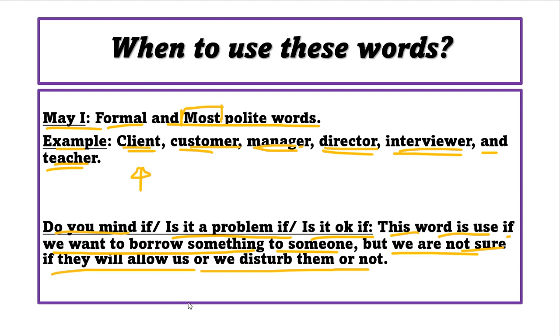But when the person says yes, remember, don't forget this. When the person says yes, it means they will not allow you to borrow the pen. Why, teacher? Because your question is do you mind if I borrow your pen? So if that person says yes, it means no, you're not allowed to borrow my pen. Because maybe you're creating some problem for her. Maybe she's writing, and if you borrow her pen, she will stop writing. Maybe that is important. Or maybe you disturb her.